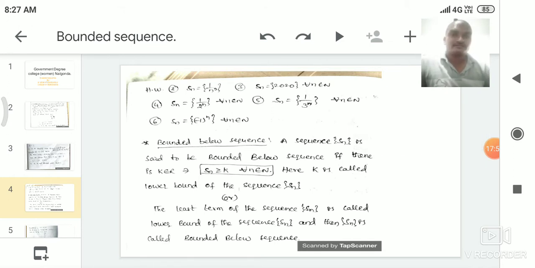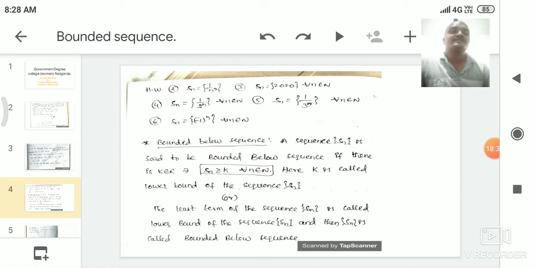Okay. Next we go for the definition of a bounded below sequence. What is the definition of a bounded above sequence? Sn less than or equal to k for every n belongs to N. Here, bounded below means a sequence Sn is said to be a bounded below sequence if there is k belongs to R such that Sn is greater than or equal to k for every n belongs to N. Here k is called the lower bound of the sequence Sn.